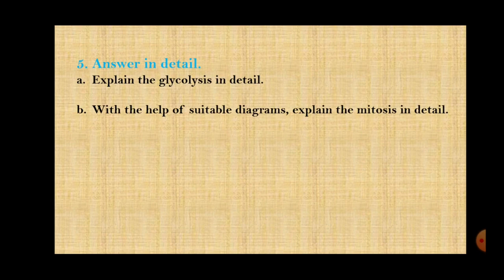Then fifth question is answer in detail. Explain the glycolysis in detail. Now you have to write everything about the glycolysis. It is given on page number 13 in your textbook. Very clearly the heading is given glycolysis, and you will write the points. Next is with the help of suitable diagrams, explain the mitosis in detail. It is given on page number 18. Okay, page number 18, the mitosis in detail, right?